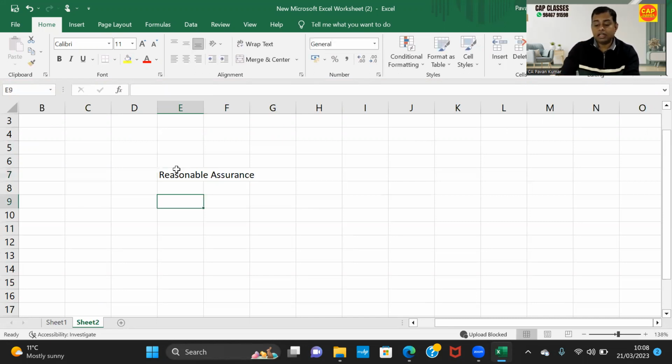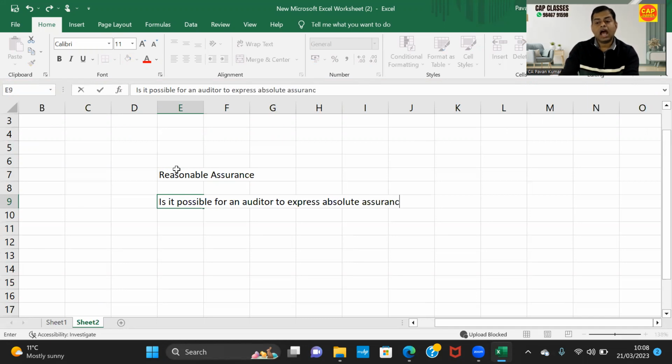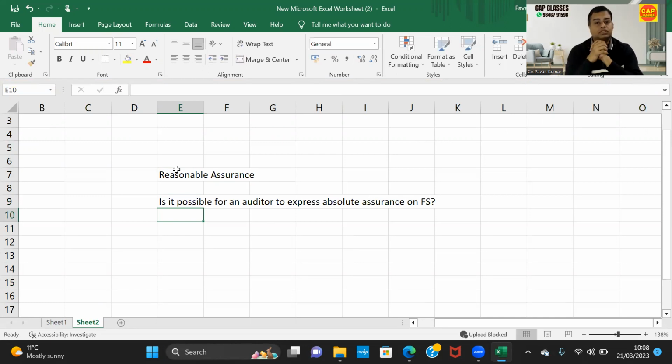Now, is it possible for an auditor to express absolute assurance on financial statements? This is the question. Is it possible for the auditor to express absolute assurance on financial statements?